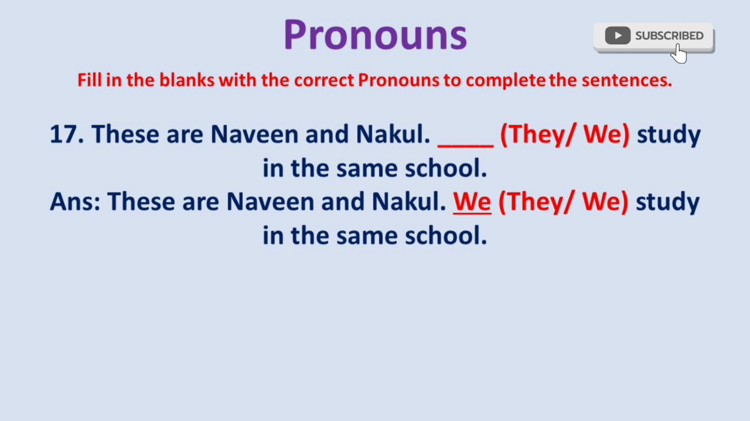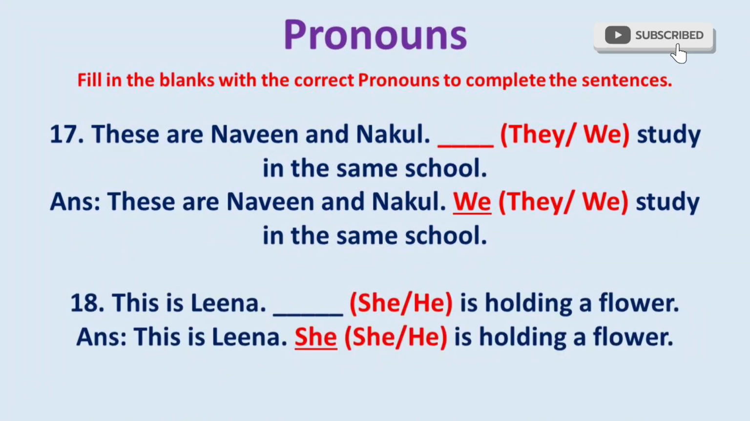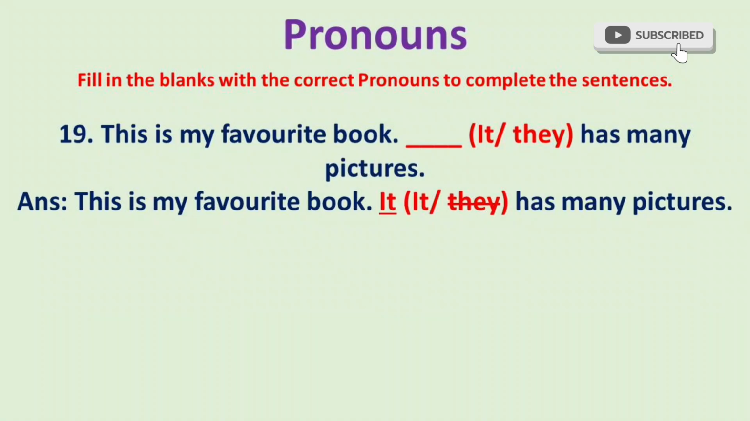17. These are Naveen and Nakul. Dash, they or we study in the same school. The answer is, these are Naveen and Nakul. We study in the same school. 18. This is Leena. Dash, she or he is holding a flower. The answer is, this is Leena. She is holding a flower.